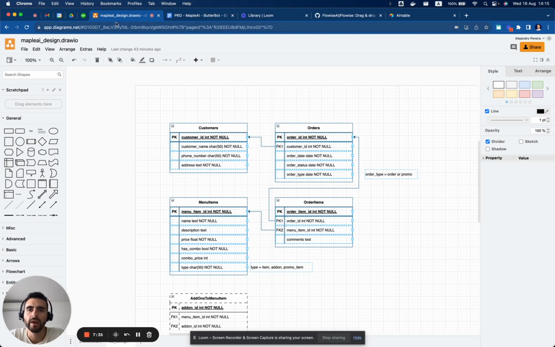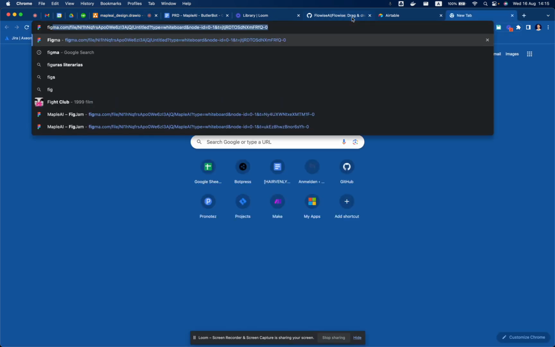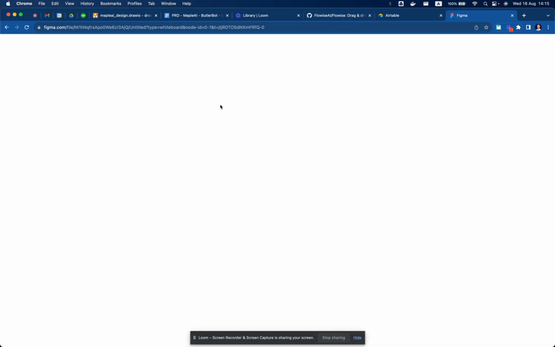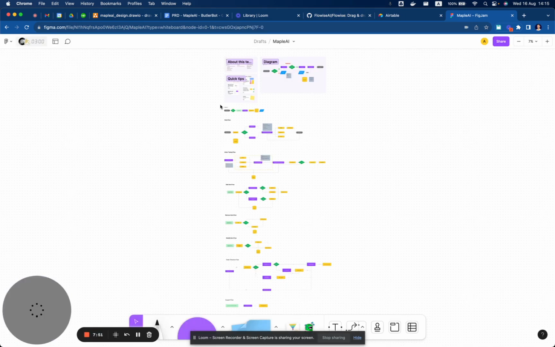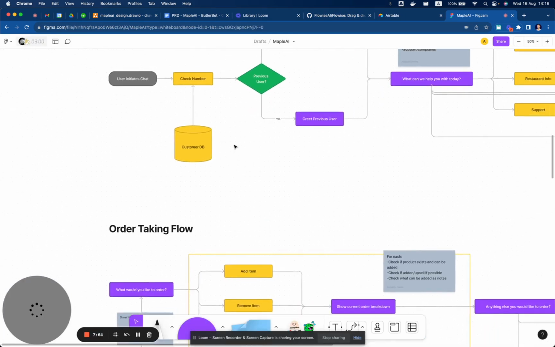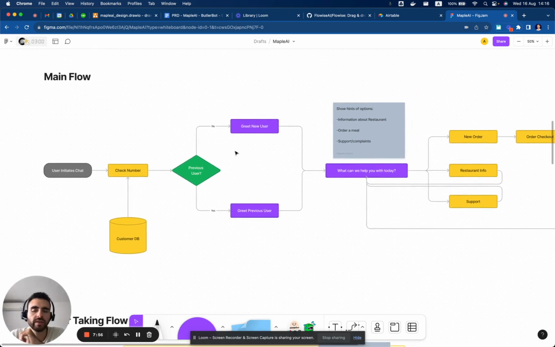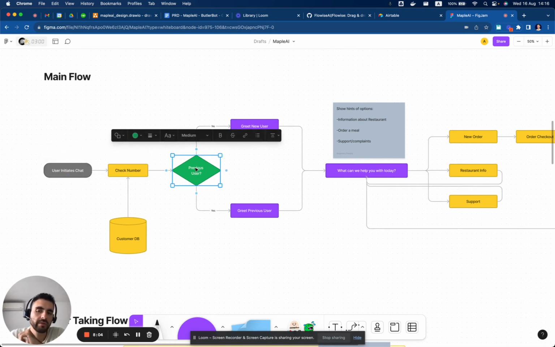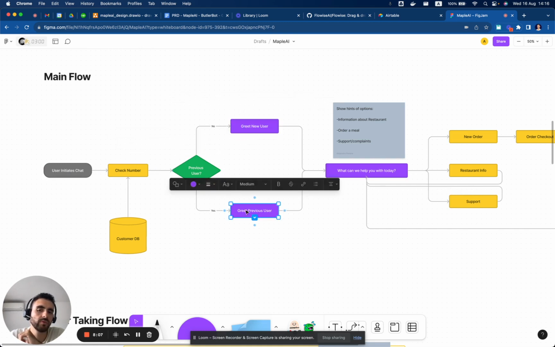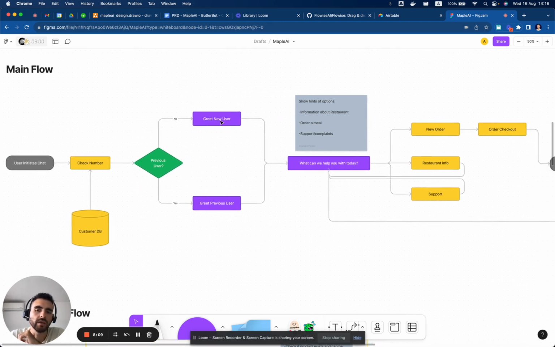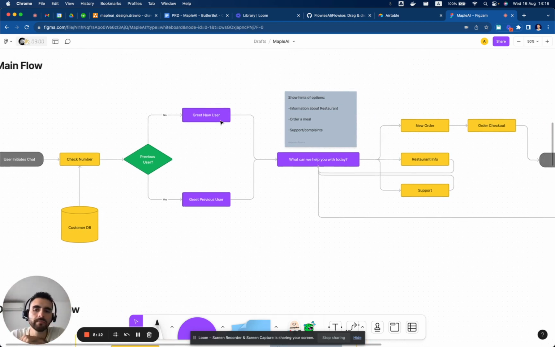All right. Then for the actual conversation flows, I will go to the Figma file, and I will give you access to this. I hope it loads quickly. Most of this will be designed in Voiceflow. When the user initiates a chat, we will know the phone number. By the phone number, we will check if the user is a previous user or a new user, and it will greet them accordingly.